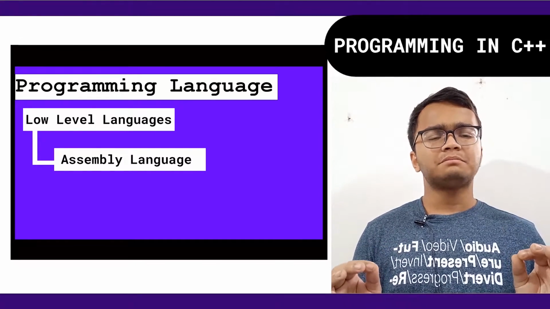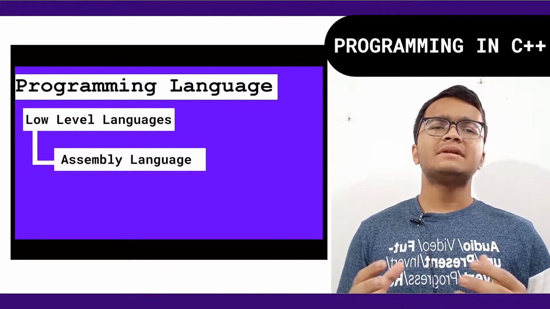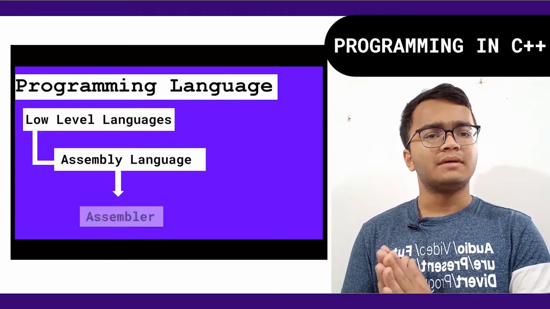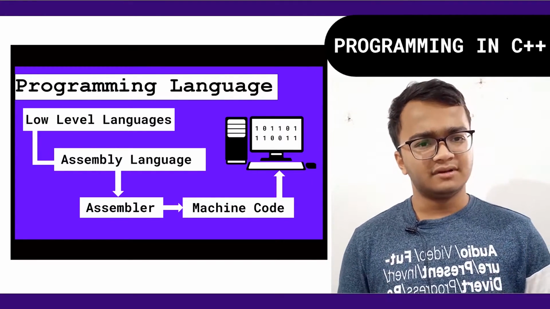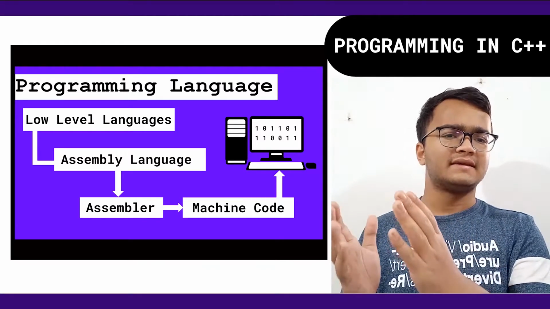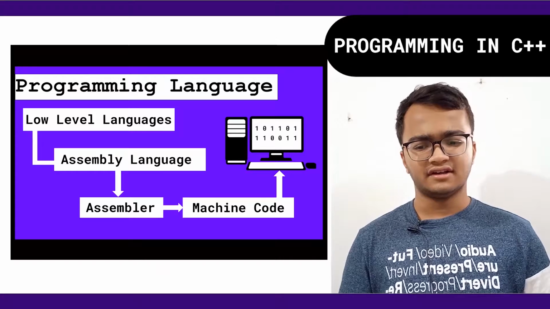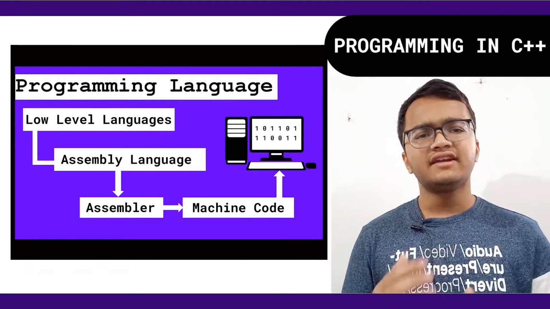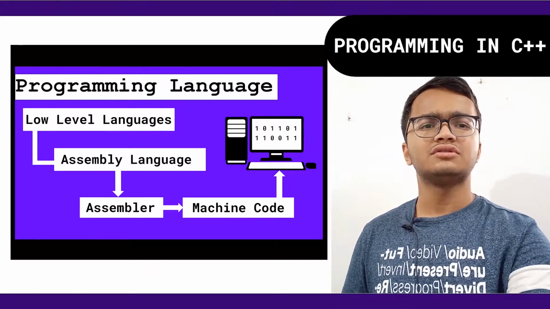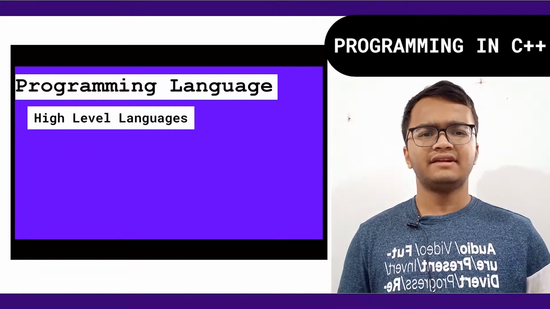Now to make the assembly code understandable by the computer, there needs to be a program, right? This program is called the assembler, which converts the code written in assembly language to machine language or machine code so that the computer can understand it. So the assembler has the function of translating the assembly code into machine code so that the computer can understand it. Now moving on to the high level languages.